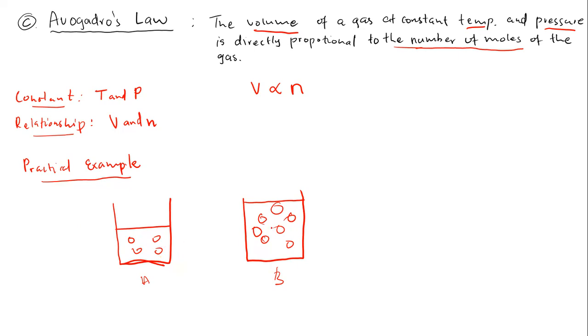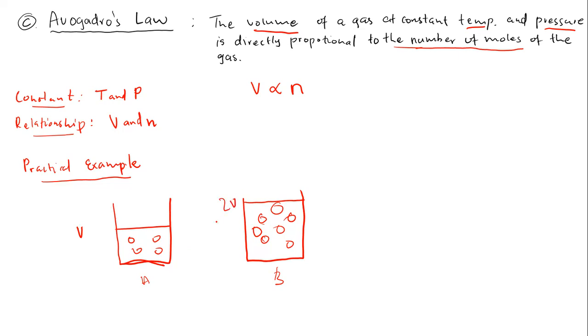Because here we have many molecules, and here we have fewer molecules, so that's why we can manage the pressure experienced by these two beakers. So now here, our volume is V, and then here, our volume is twice.